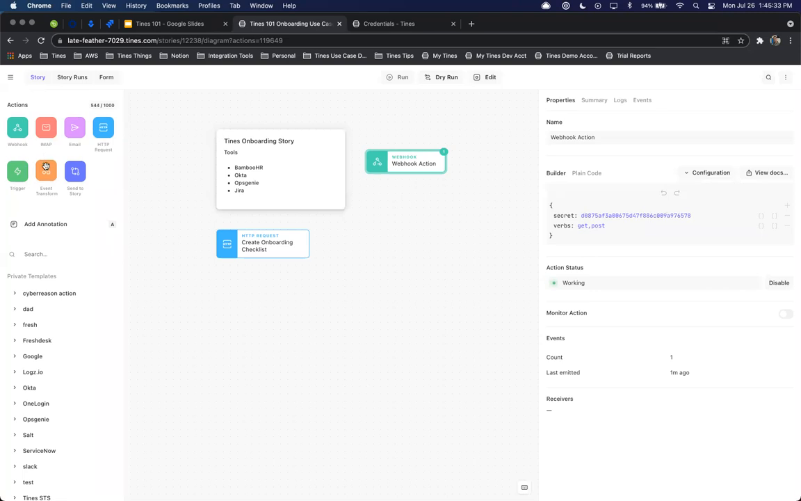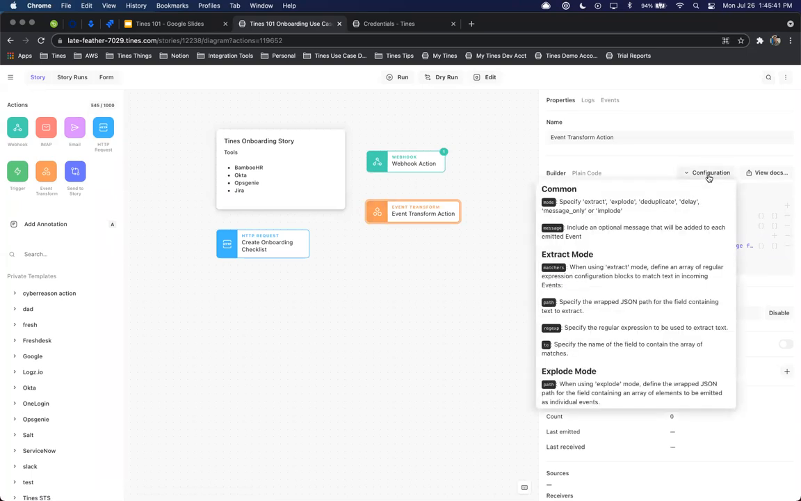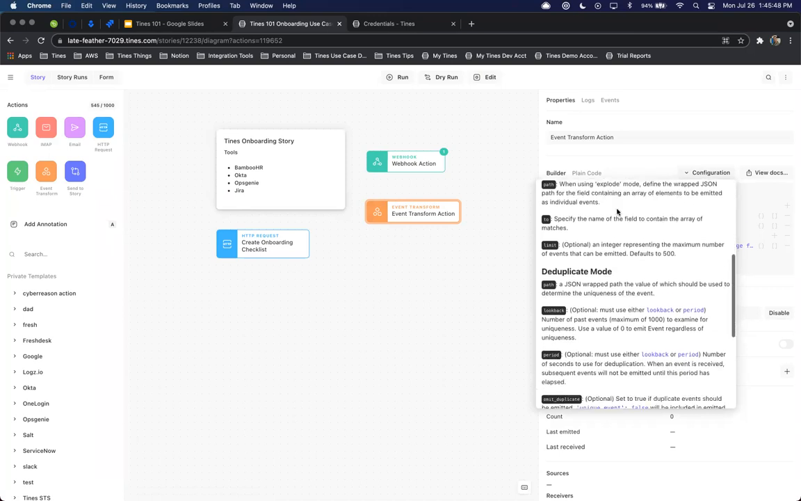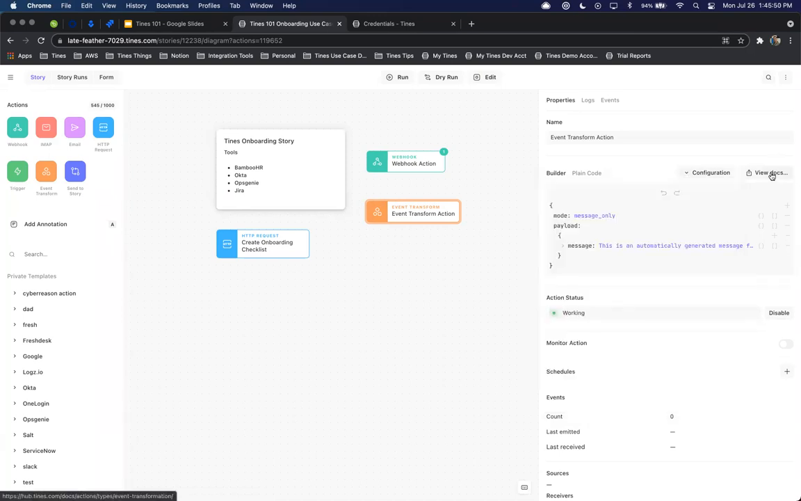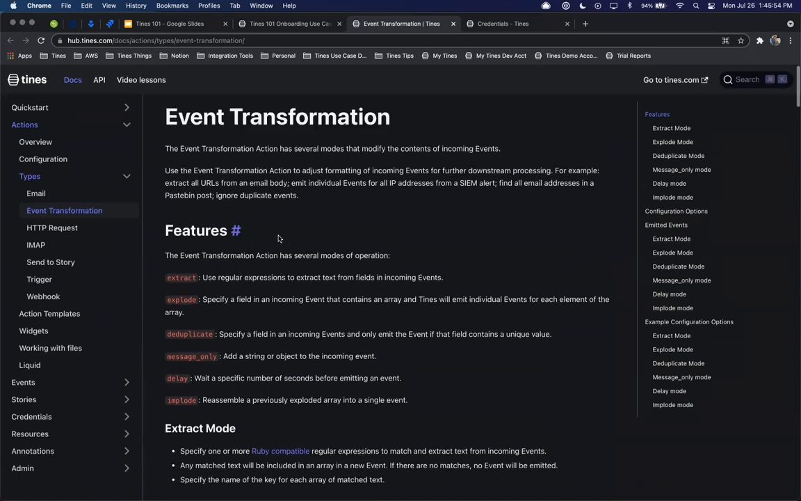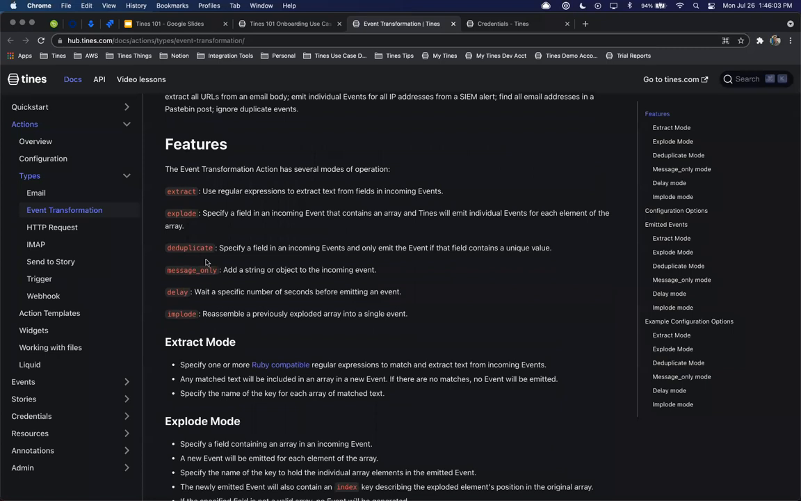So going back to the properties section, the first thing that we're going to want to do is use our event transform action. If I drag and drop this over here, it's immediately going to put this into the message only mode. If I do want to see what specific options are available to me, you'll always have configuration available so you can understand which options are available. And then you also have the ability to view the documentation page so you can see specifically for the event transform action, not only what this action does, which is to modify the contents of incoming events, but also the features for that specific action as well.